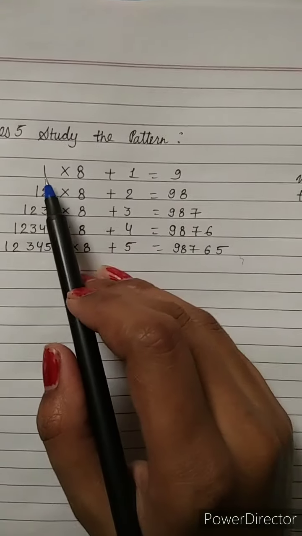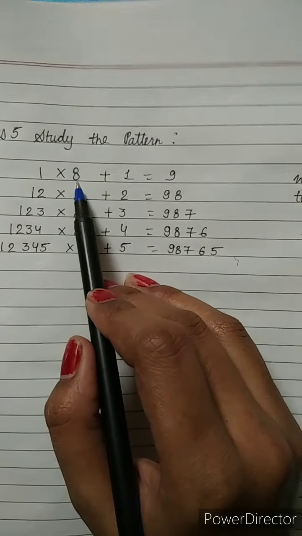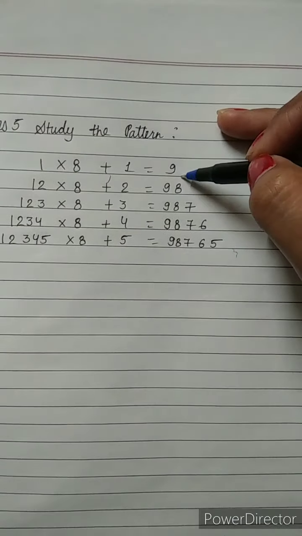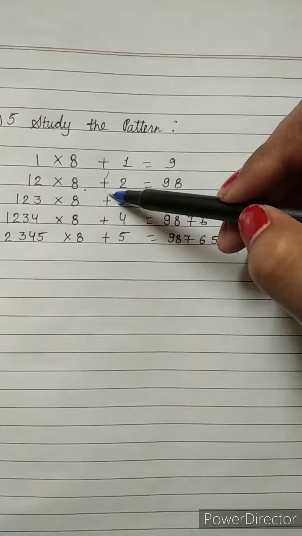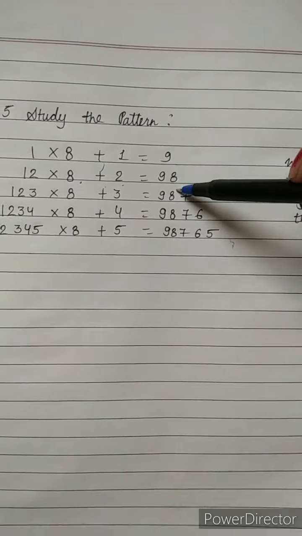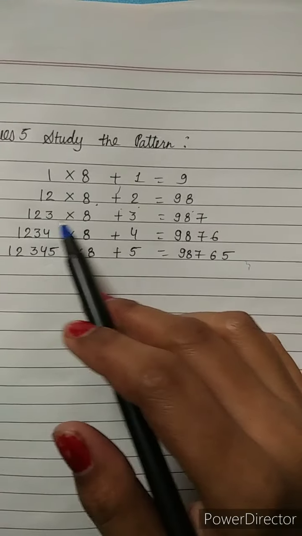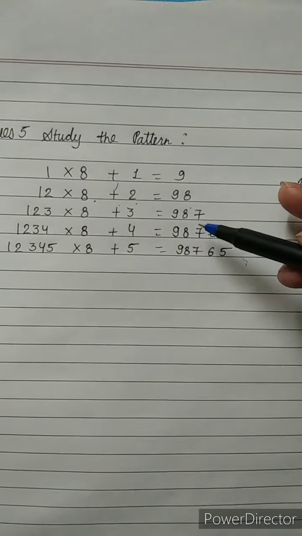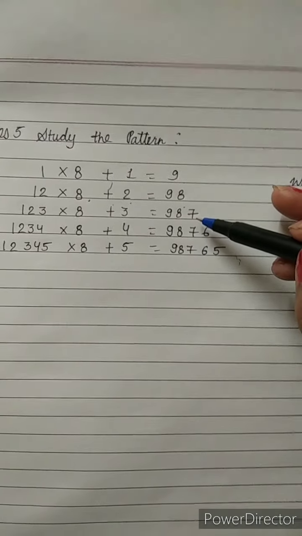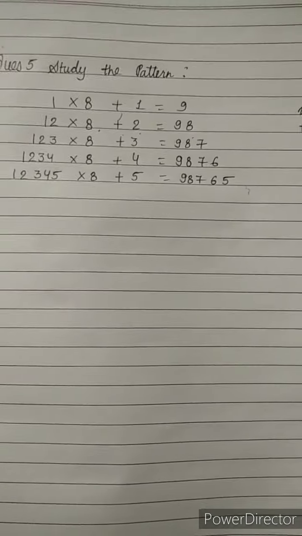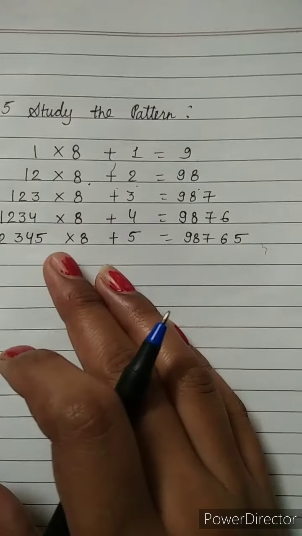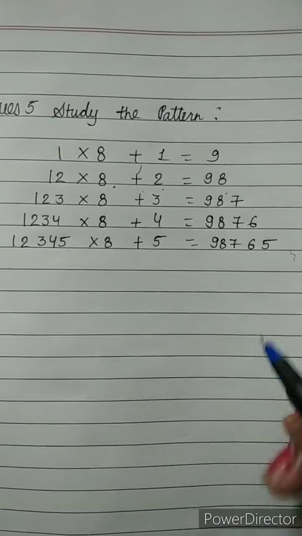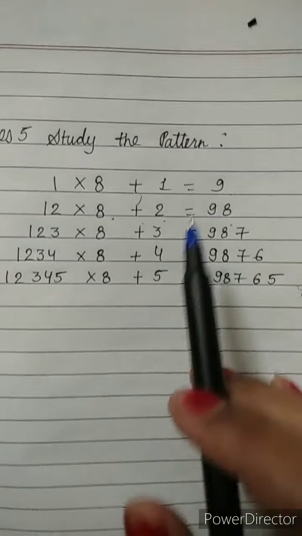When we multiply 1 into 8 plus 1, it will give us 9. 12 into 8, that is 96 plus 2, it will give us 98. Now 1 2 3 multiplied by 8 plus 3, it will give us 987. So these are the common things when we are multiplying each other and adding one number to something, that will give us a number.